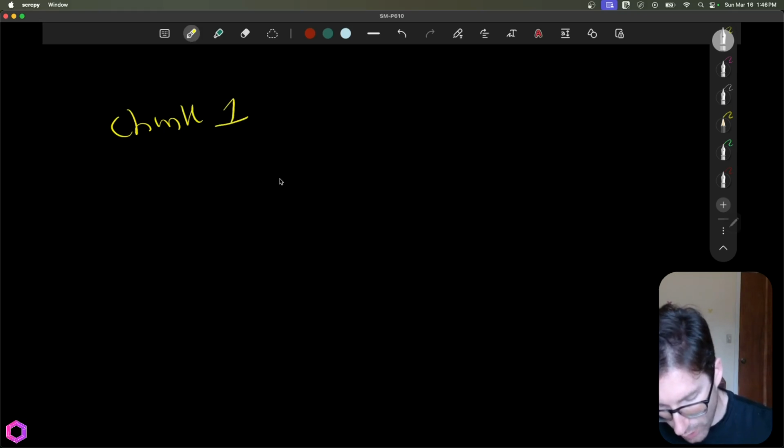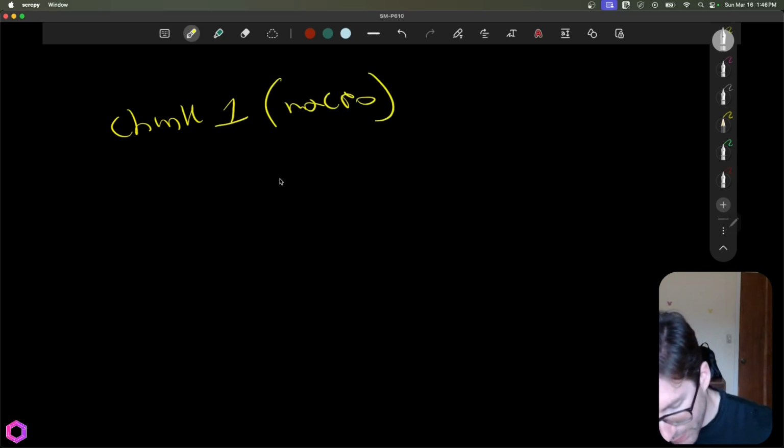So we're going to ask a model to create ourselves a blueprint. The first thing it's going to do is have a chunk 1, and that chunk 1 is going to be an overview. So this is going to be macro. And then as we go through this, it's going to get more micro.